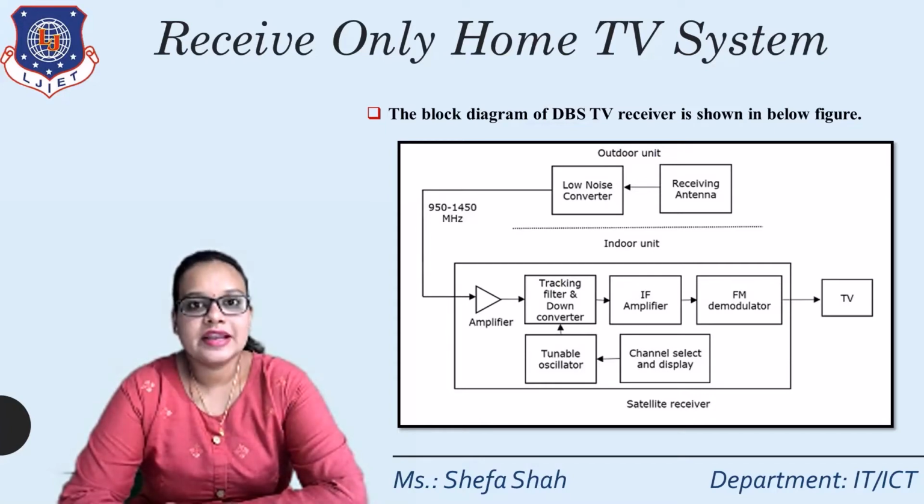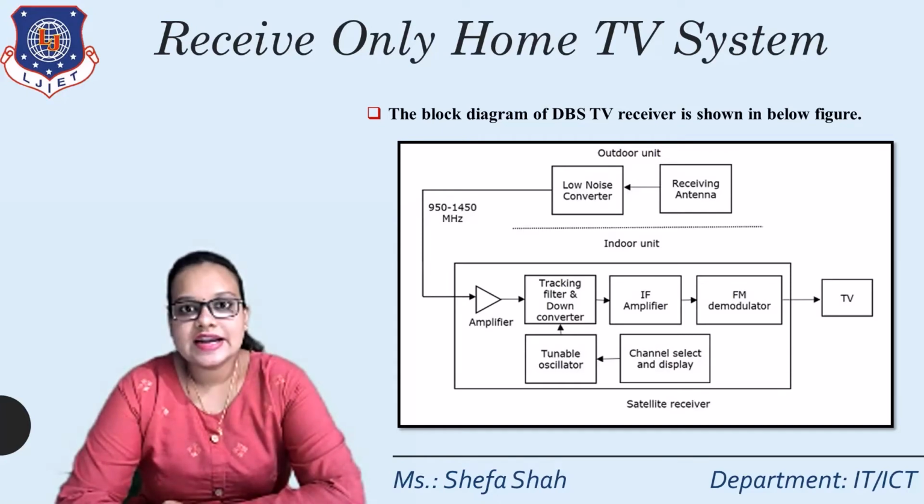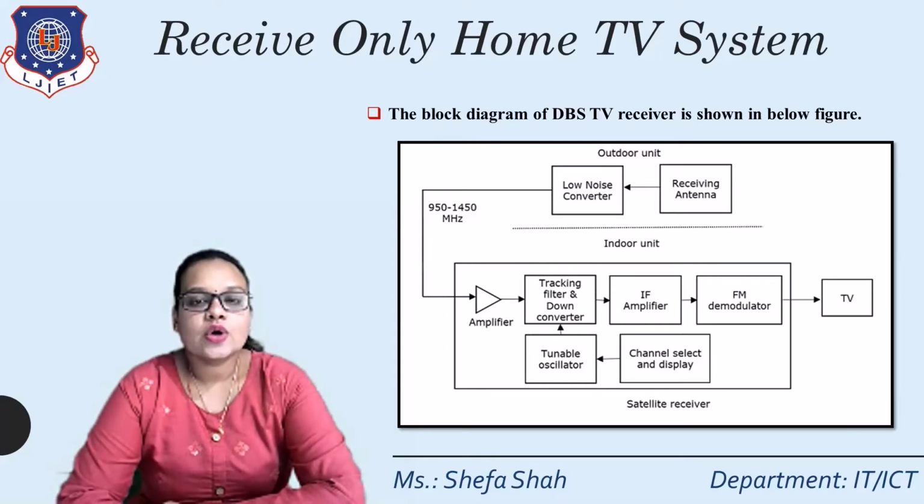Now in the figure below you can see the indoor unit, which is connected with the outdoor unit. We can relate this to our real-time application: the dish TV which is attached at our home is the outdoor unit, and the set-top box working inside our home is called the indoor unit. Now we will discuss the indoor and outdoor units one by one in detail.